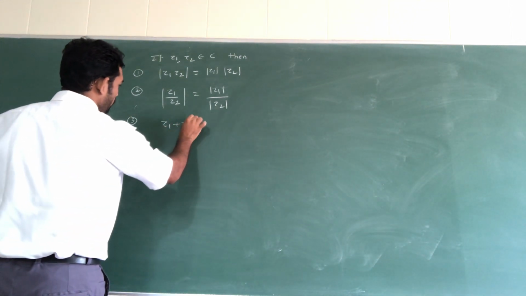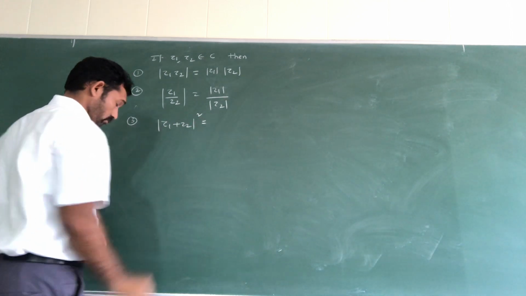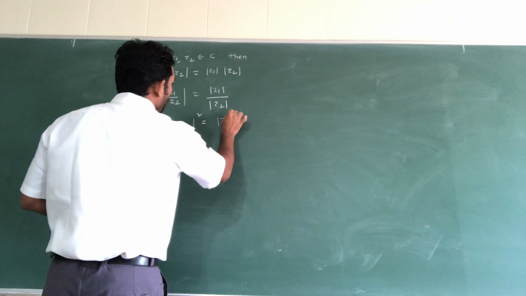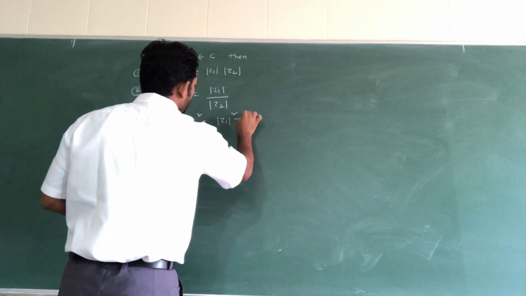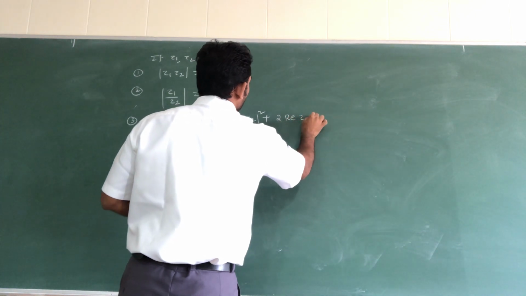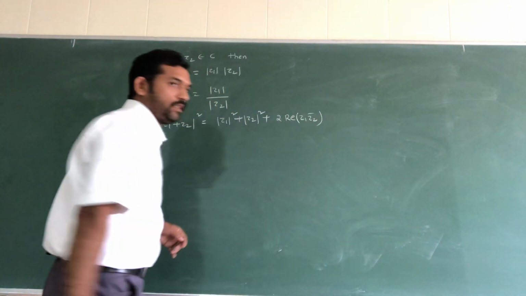Next, third one: modulus of z1 plus z2 whole square is equal to modulus of z1 square plus modulus of z2 square plus 2 into real part of z1 into z2 bar.